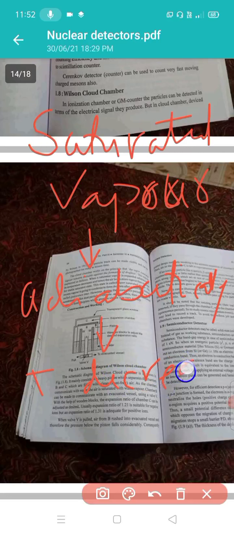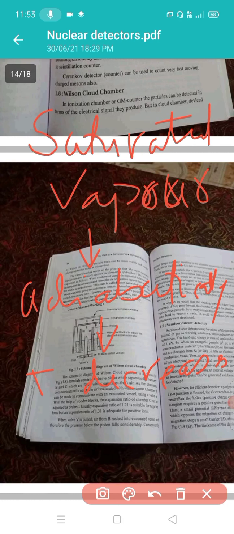Hence the air holds more vapor than is required for the stable saturated state.